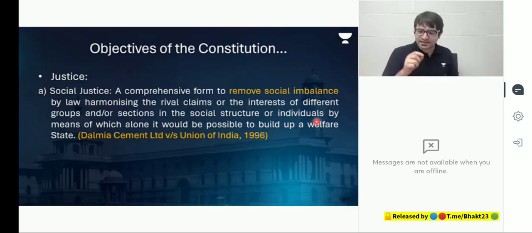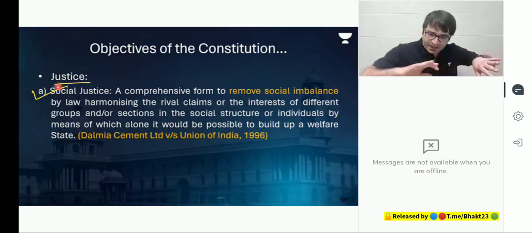Fourth thing that the preamble tells us is the date on which the Constitution was adopted, which is different from the date the Constitution was enacted, when the Constitution entered into force. And the third thing that the preamble tells us: what do we want to achieve through this Constitution? What are the objectives of this Constitution? And the first objective, according to the preamble of the Indian Constitution, is justice. And justice not only in the social sphere, but economic sphere, political sphere.